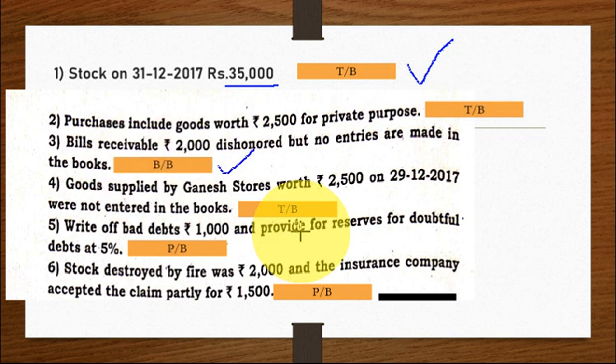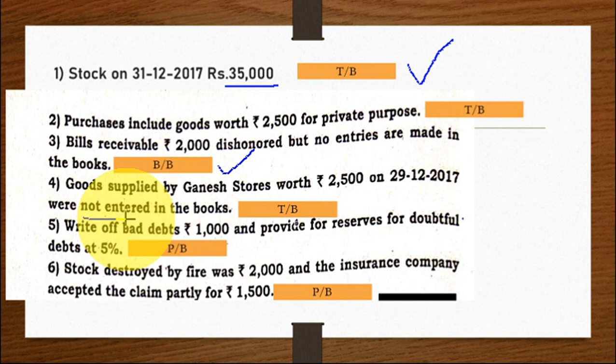Goods supplied by Ganesh stores worth Rs 2,500 on 29/12/2017 were not entered in the books. So there is an unrecorded liability. What is that unrecorded? See here, goods you are purchasing. Goods supplied by Ganesh means what? Goods you purchased from Ganesh stores. Ganesh has supplied you the goods.